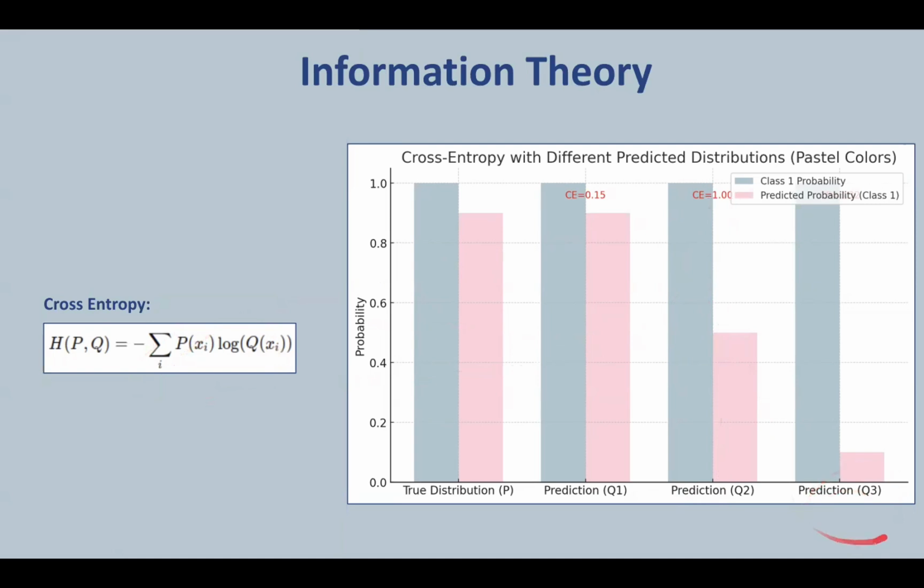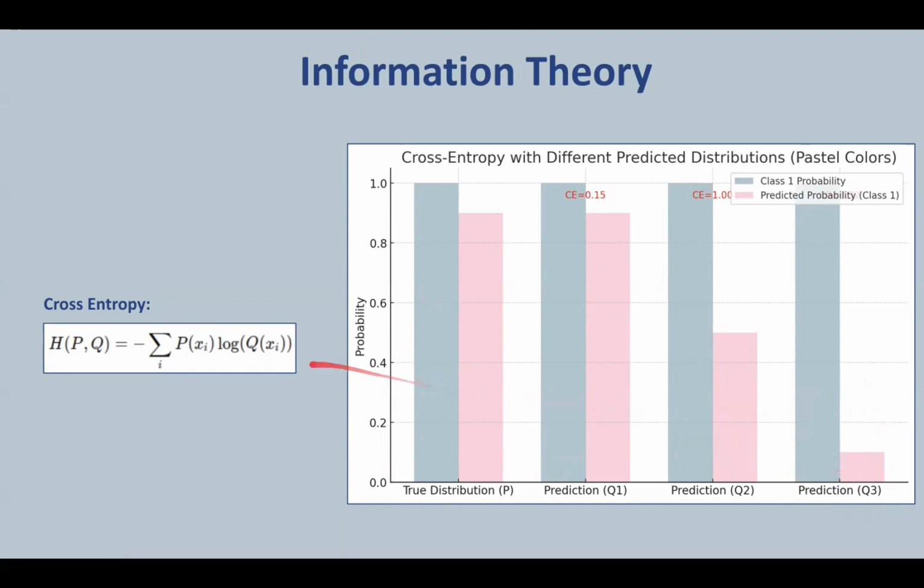And in prediction Q3, the predicted distribution is incorrect, assigning a high probability 0.9 to the wrong class. The cross entropy is the highest, of value 3.32, indicating very poor predictions.